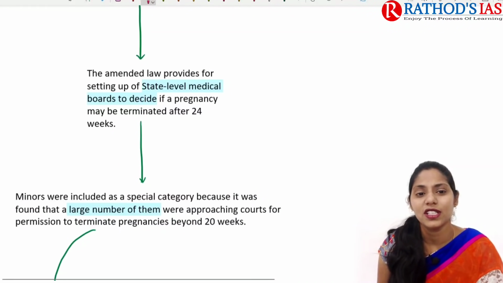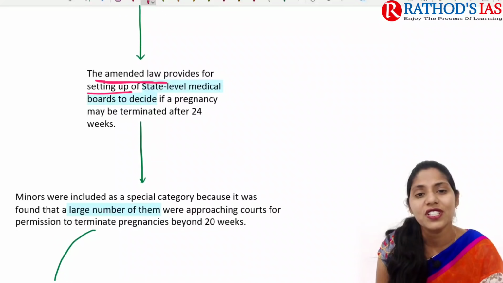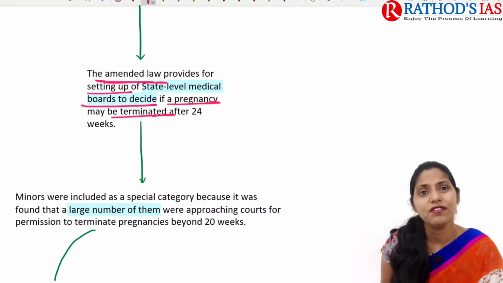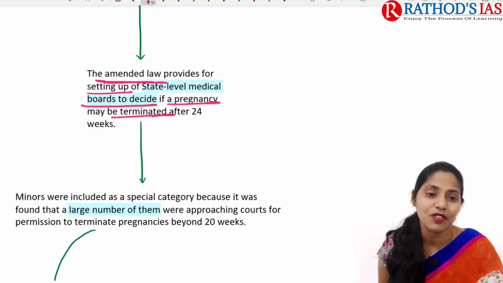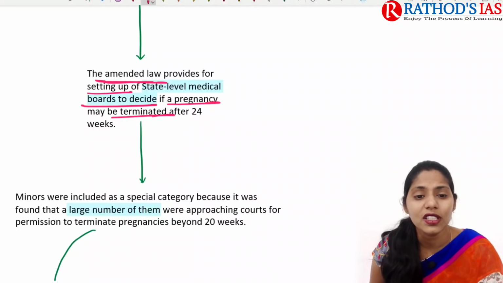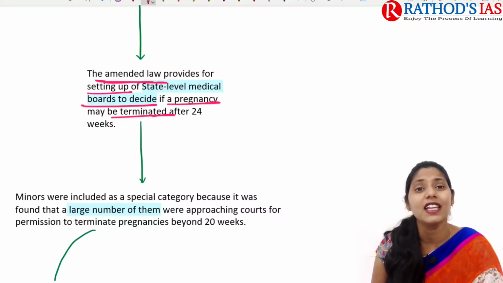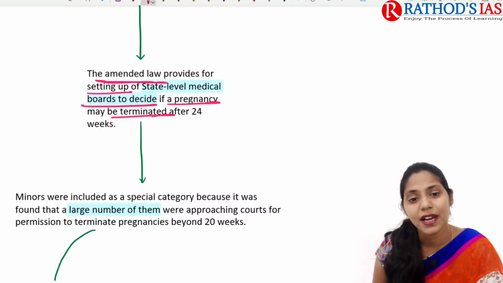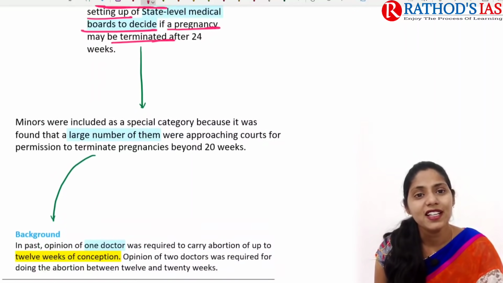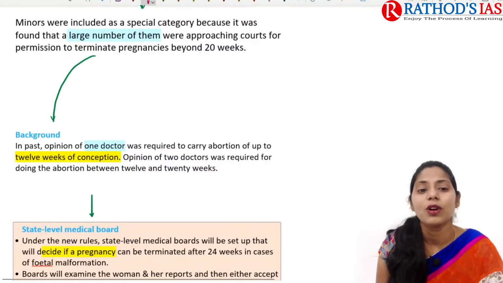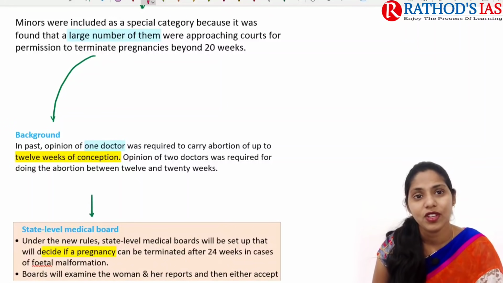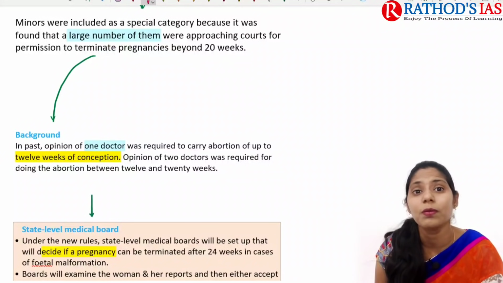So if we are talking about some more things here, the amended law mainly provides for setting up of state level medical boards, and they will decide if a pregnancy can be terminated after 24 weeks or not. So if there is any case of terminating a pregnancy after 24 weeks, this state level board will decide whether the pregnancy is to be terminated or not. And minors were also included in the special category because a large number of them are approaching courts for permission to terminate pregnancies beyond 20 weeks.